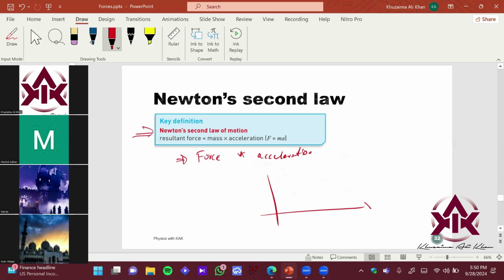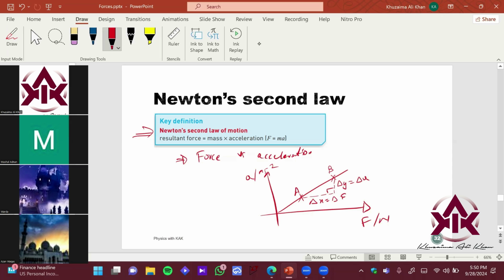If I want to sketch the force and acceleration graph, so that would look like as follows. So you have force over here, that is in newtons. You have acceleration over here, that is in meter per second square. So it would be a straight line passing through the origin, right? So if you find the slope of this graph, what would you get? This is change in y, that is equal to change in a, and this is change in x, that is equal to change in F.